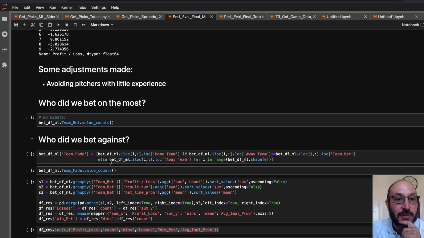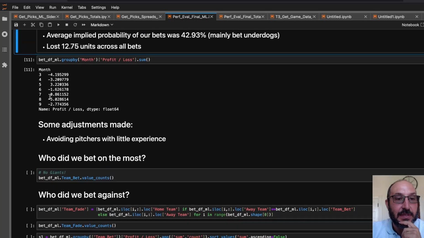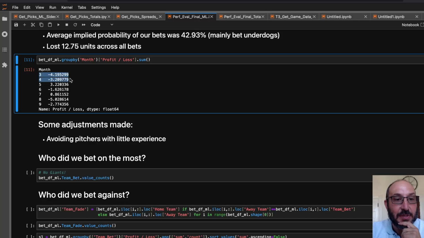What were some adjustments we made over the season? One adjustment I made early, when we had this bad performance: I remember March, just a few days into the season, the model did very poorly. And one thing I realized is I needed to avoid the model predictions for pitchers that didn't have a lot of experience. At the beginning, I wasn't doing that. That's something that's obvious in retrospect, but I just didn't think to do it when I was starting.